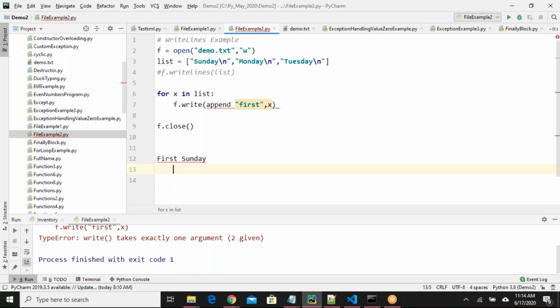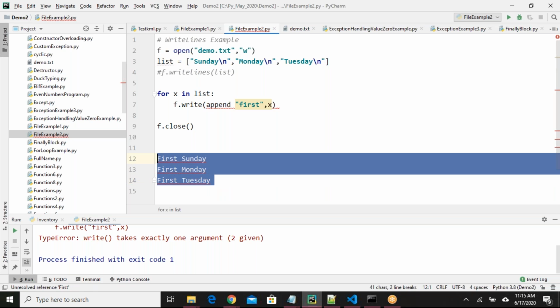First Sunday, first Monday, first Tuesday. Okay. Here, if I add one more item, Wednesday for example, it should show first Wednesday, like that. I want some prefix to be added.